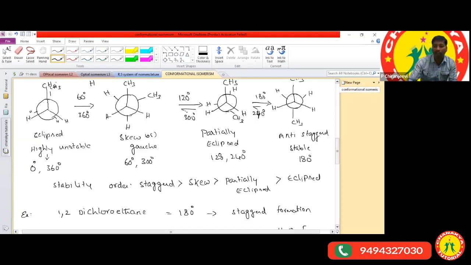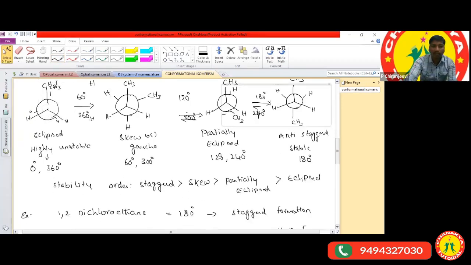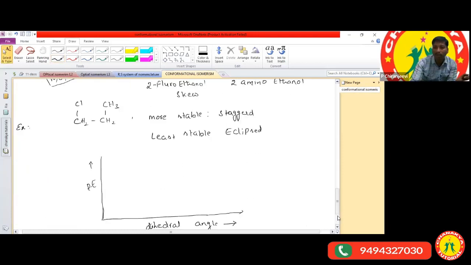Now let us see. This one we are also going to explain based on graphs. So how can we explain it based on graphs? Here we are taking potential energy and dihedral angles. What dihedral angles are we taking here?